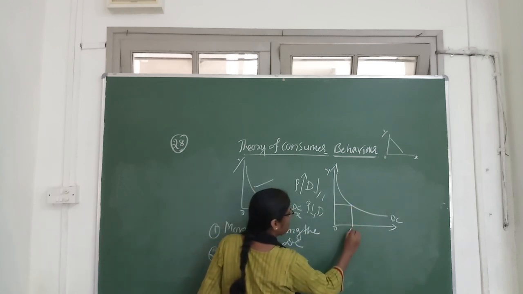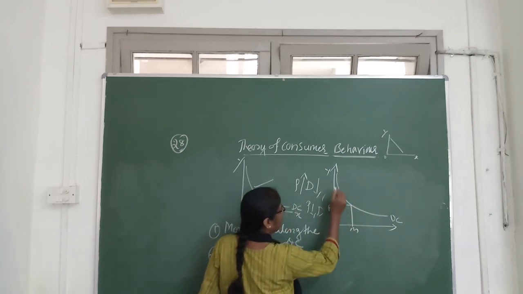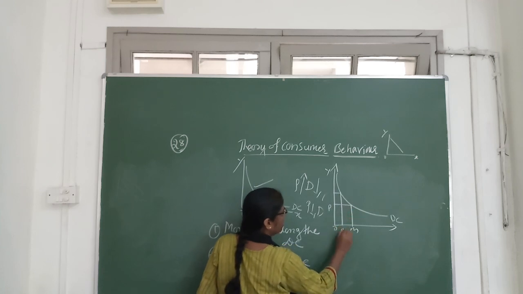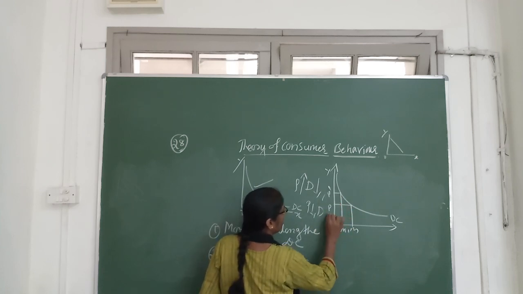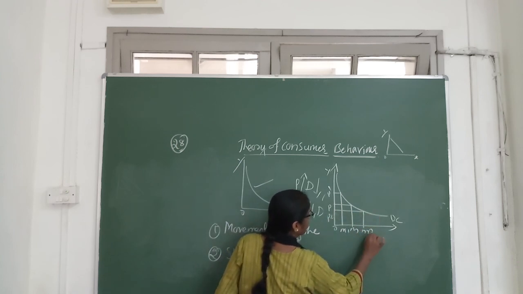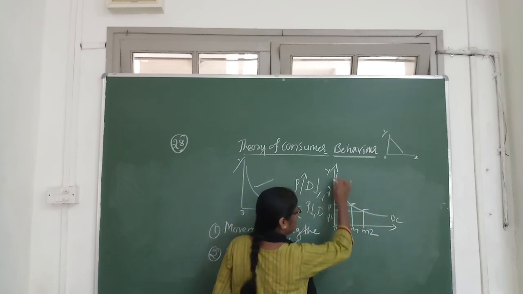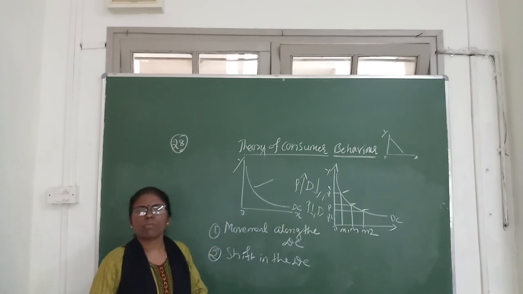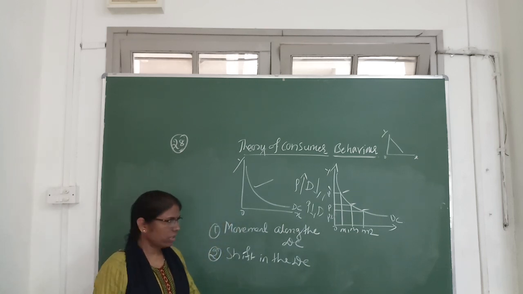Originally this is price and this is quantity. When price increases, demand decreases. Yes. When price decreases, demand increases. So three points are there. This is about movement along the demand curve.